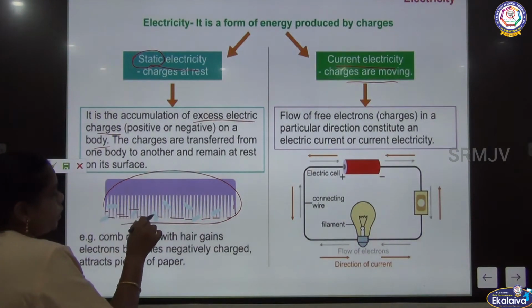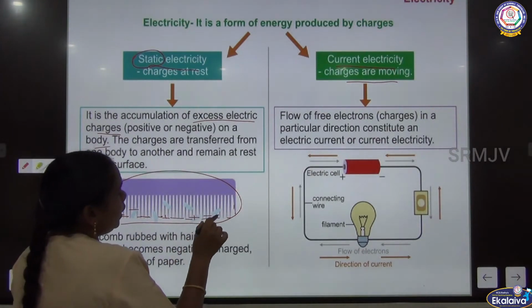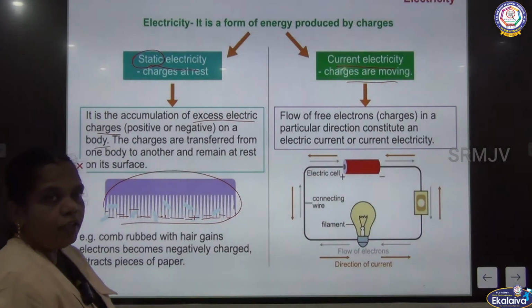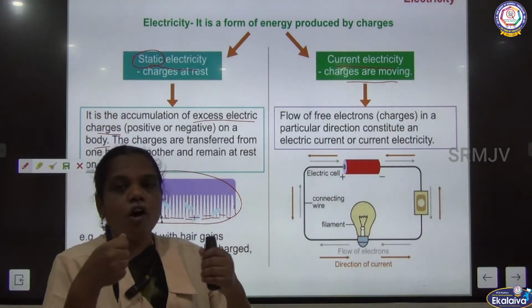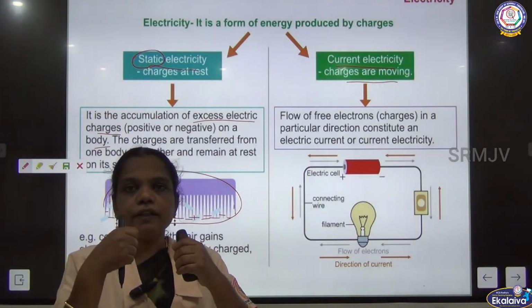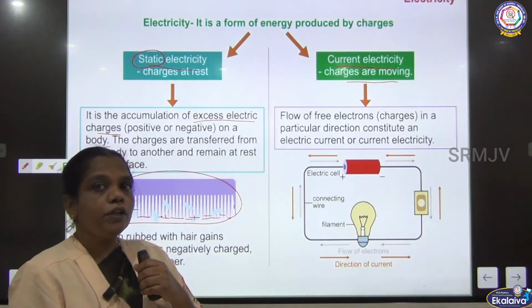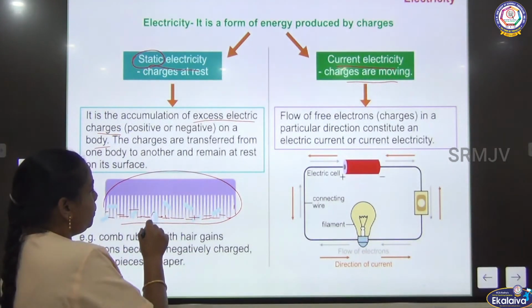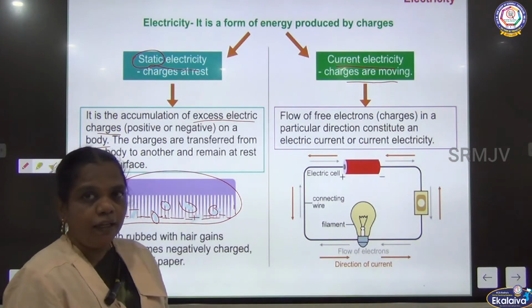If you rub, either negative charge or positive charge is created on the surface of the material. When we bring the two bodies in contact, the charges transfer. By the transfer of charges, the pieces of paper can be attracted by the comb.